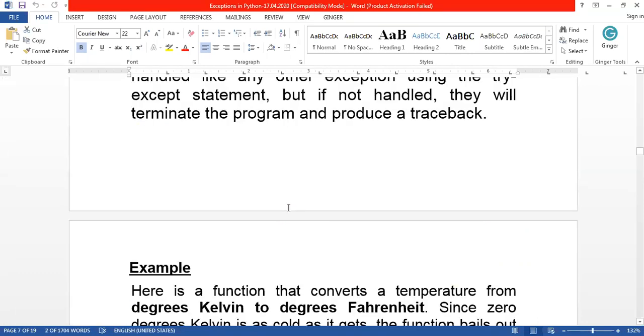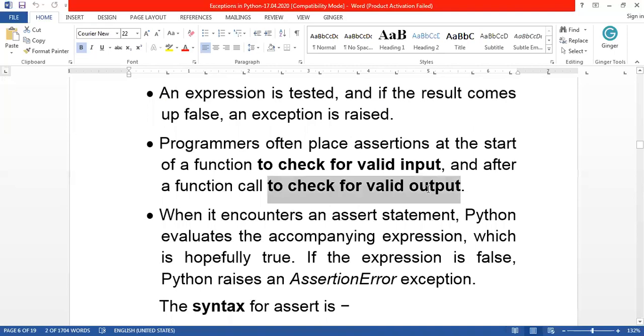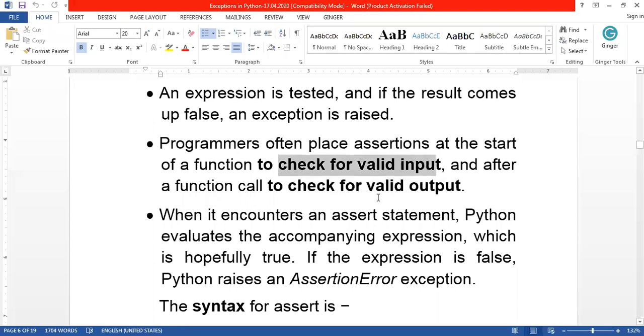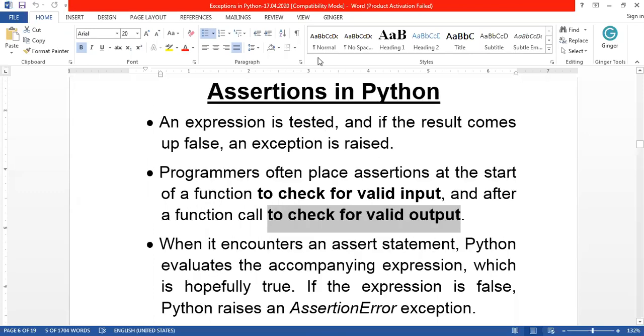In another case, it can be used to check the valid output. For example, we have a caller function, and that function has created some output. Then you can use the assert function to check whether valid output is produced by that function or not. After the function call, you can use assert to check whether the output variable is valid or not. So assertion is used to check for valid input and also to check for valid output produced by the function. This is assertion in Python.